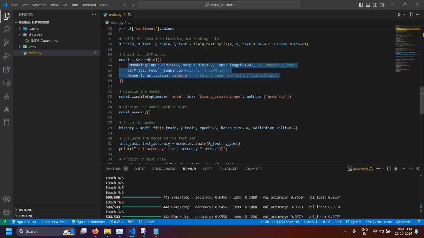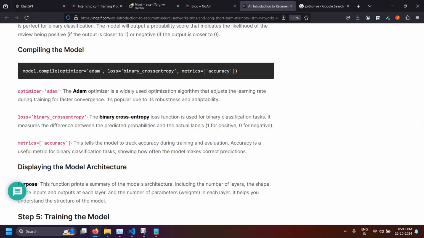Then you have the Sequential model available here, with the layers. Now how to compile this using model.compile. The optimizer is Adam that we are using. The Adam optimizer is a widely used optimization algorithm that adjusts the learning rate during training for faster convergence. It is popular due to its robustness and adaptability. I think I have used this Adam optimizer in almost all projects. For the loss, the binary cross entropy loss function is used for binary classification tasks.